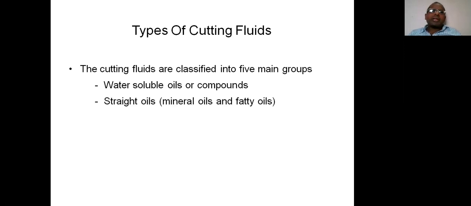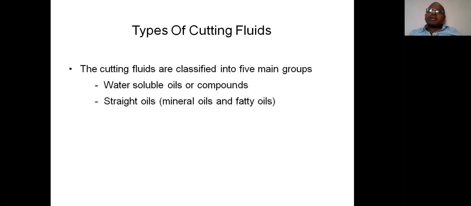The second one is straight oils. What is the meaning of straight oils? Mineral oils and fatty oils are examples of straight oils. In the previous one, the water solubles, a small quantity of cutting fluid is mixed with water, which is why it is called water soluble oil. But it is called straight oil because it is used without mixing with any other type of fluid.